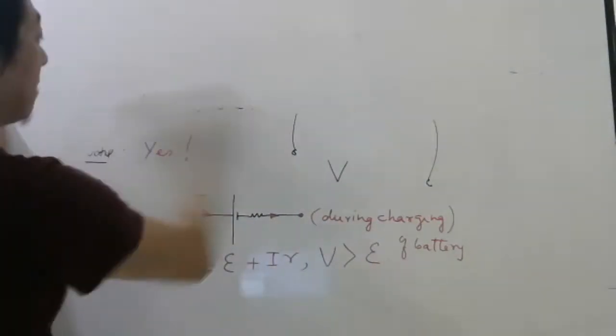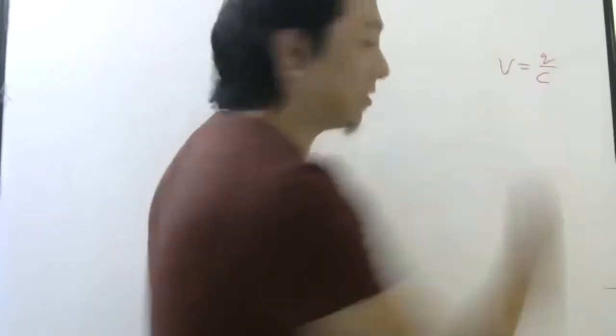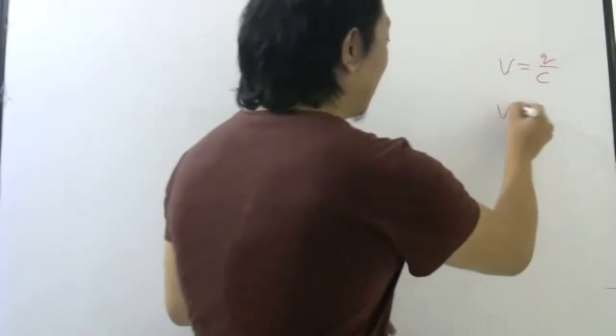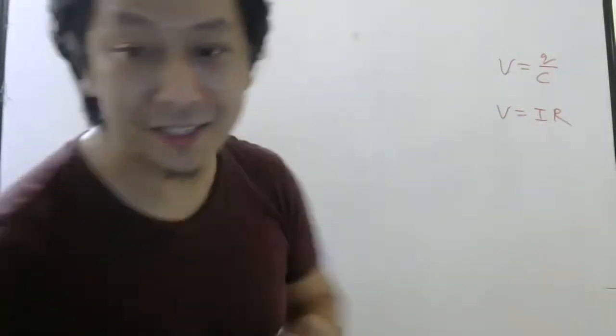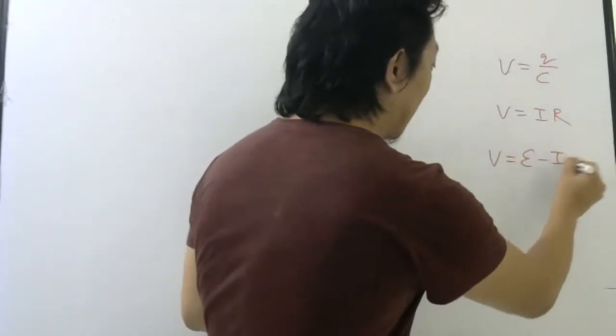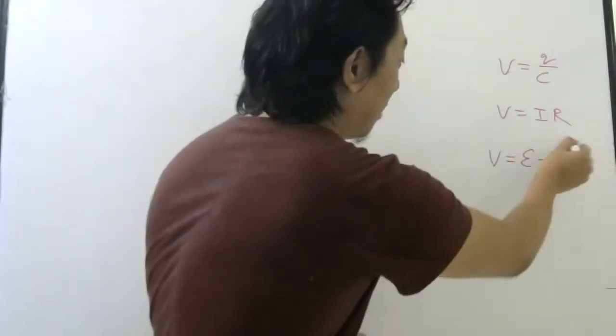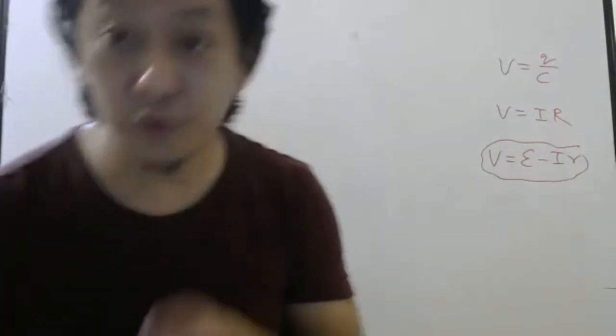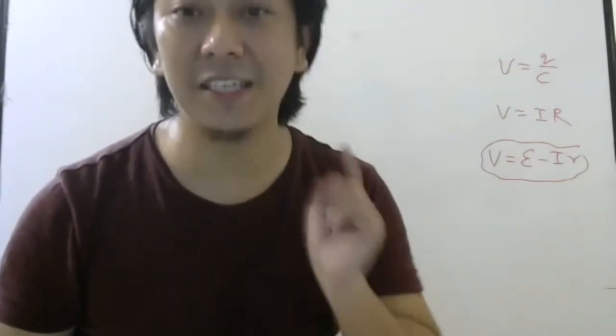Now students, sometimes you may have more than one battery. That time we will study something called equivalent EMF. Till now, if you remember, we started with capacitors, then we studied equivalent capacitor, then resistors, right? In a capacitor, the formula was V equal to Q by C. For a resistor, V equal to IR. For batteries, we will write V equal to E minus IR. So using this formula, we will derive equivalent EMF and equivalent internal resistance.